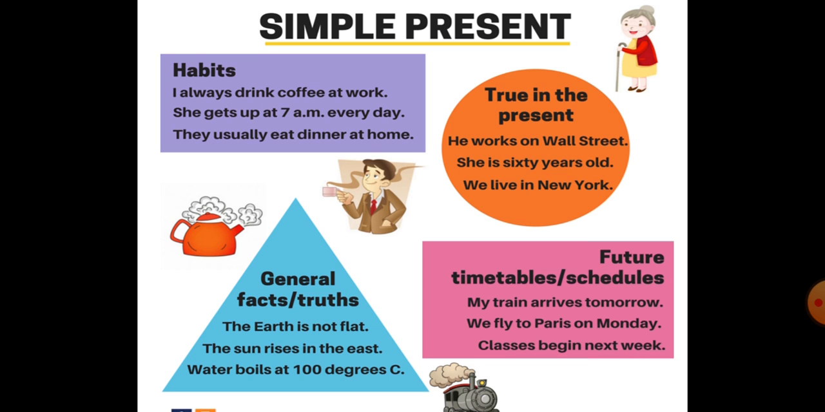Like he works on Wall Street, means he is working on, presently he is working on Wall Street. Okay, now it is also used to describe something that has been happening for some time and is still continuing.